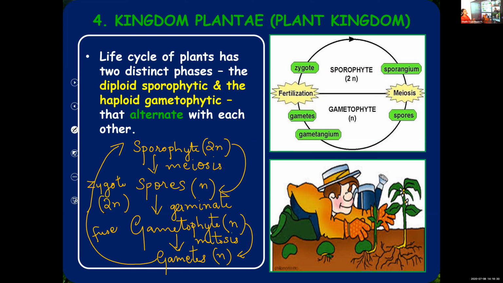This explanation, what I have shown as a flowchart over here, it's not there in your textbook. They have just mentioned that these two phases are there. Maybe keeping in view the details given in the third chapter, they have not given proper description in this particular chapter. If you want, you can just note it down.